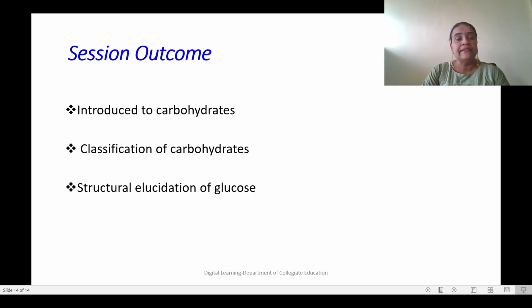So students, in this session you would have learned about the introduction to carbohydrates, then the classification of carbohydrates and the structural elucidation of glucose.